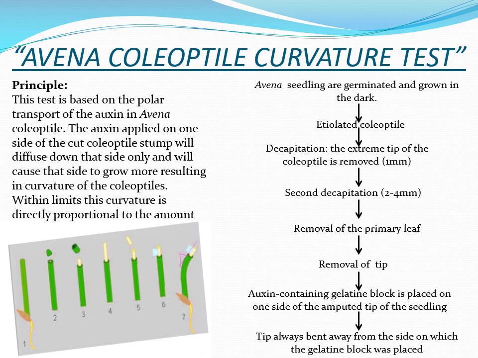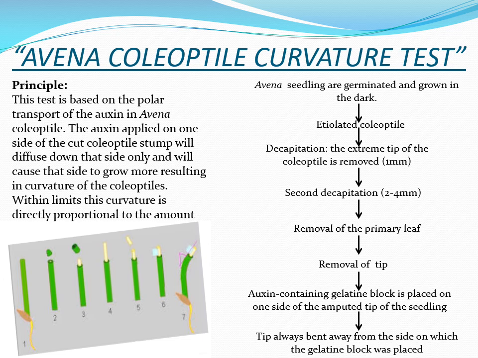So if auxin is applied on only one side of the stump, in this case we will be taking the coleoptile of the Avena, it will diffuse down only on that side, and the side that will have a greater concentration of this auxin will have greater elongation of the cells.